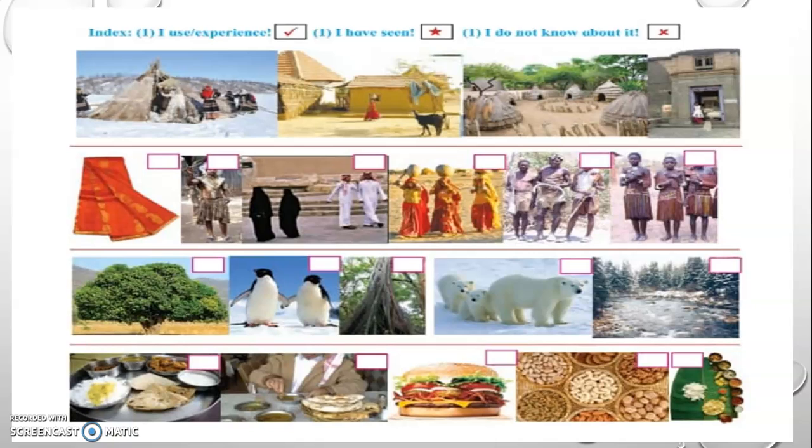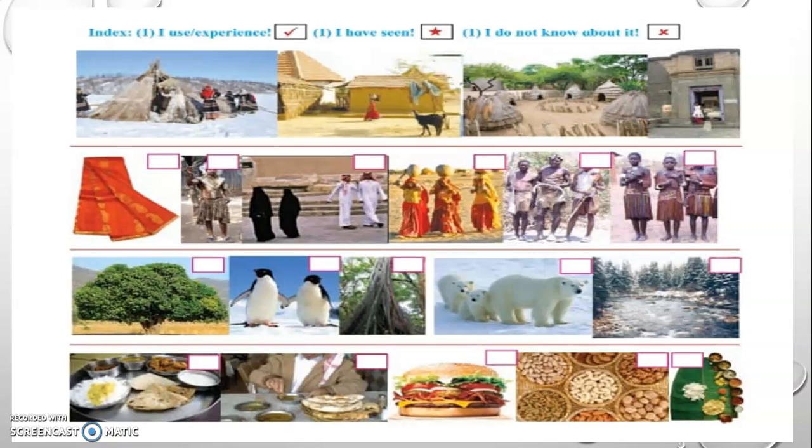But the igloo, definitely you must have seen in a picture, but you must never have experienced it. You must never have experienced these small huts and all. Okay, so you just have to think, what have you experienced? Similarly, regarding clothing, see what is there, and tick whether you have experienced it, or if you have seen it, or if you have never heard about it.